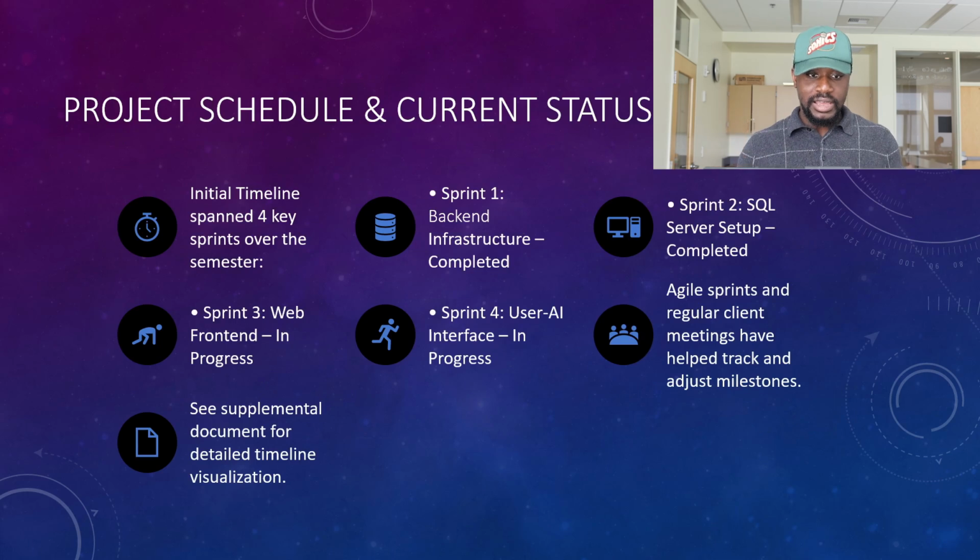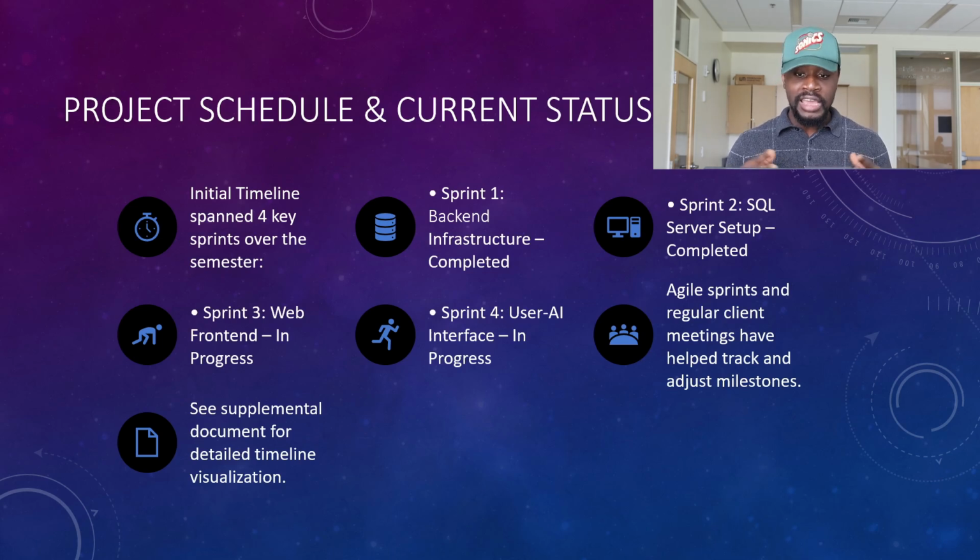And this slide is what we are currently doing and what our schedule looks like. So this project was split into 4 key sprints over the course of the entire semester. Sprint 1 was the backend infrastructure, which is done.